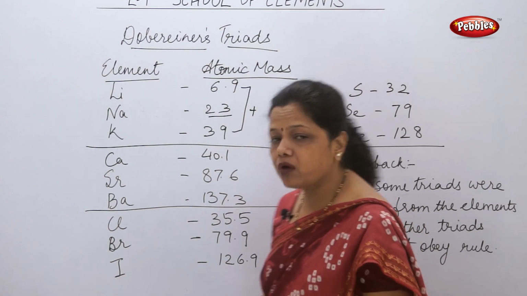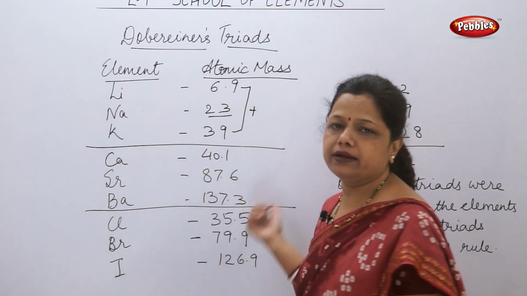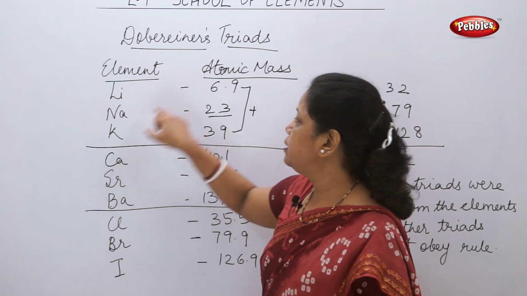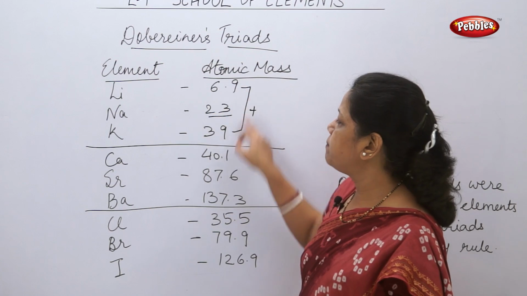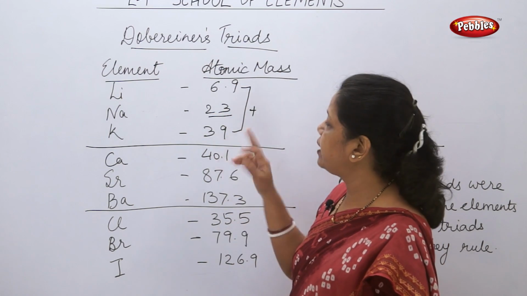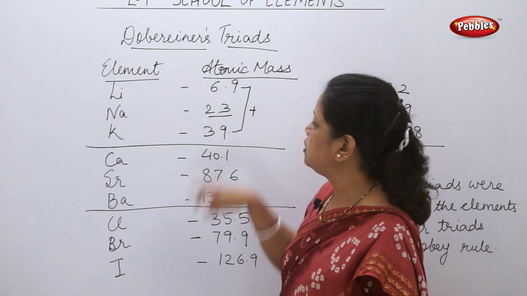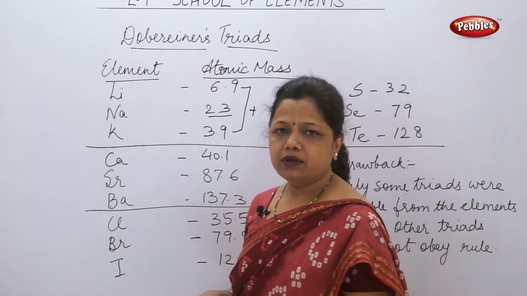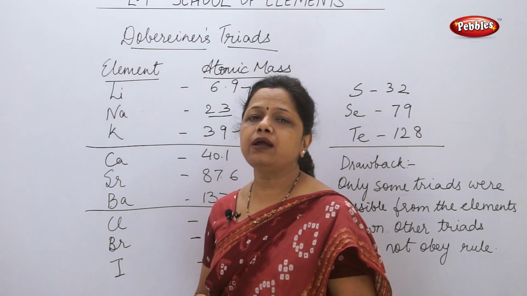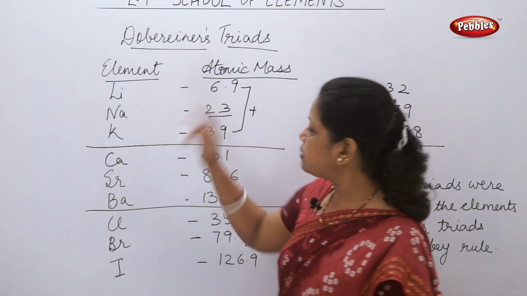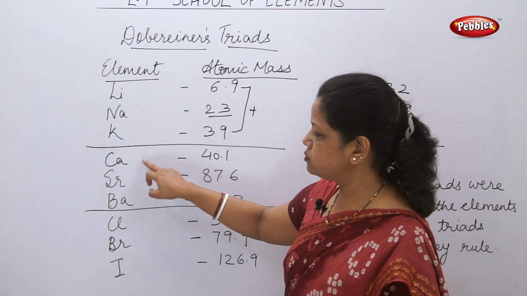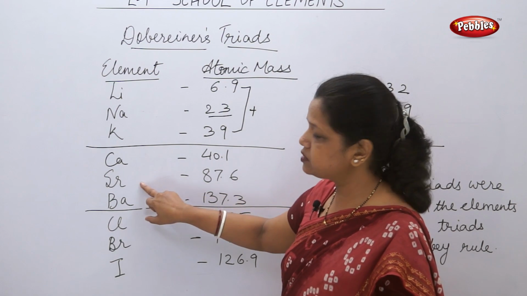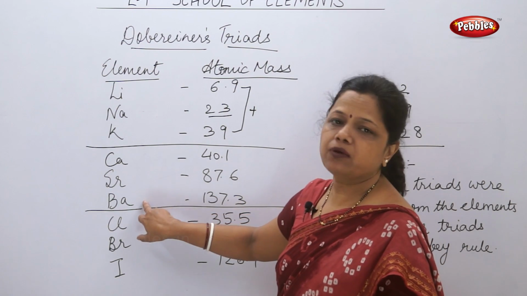And this is what he found in these 4 triads. If I add the atomic mass of the first and the last, lithium and potassium, and find the average by dividing by 2, we get the approximate atomic weight of sodium. This was the theory proposed by Döbereiner. The second triad is calcium, strontium, barium. Ca stands for calcium, Sr for strontium and Ba for barium.